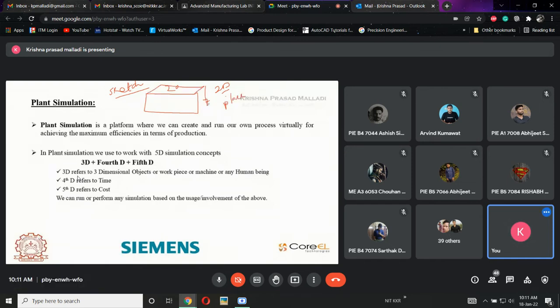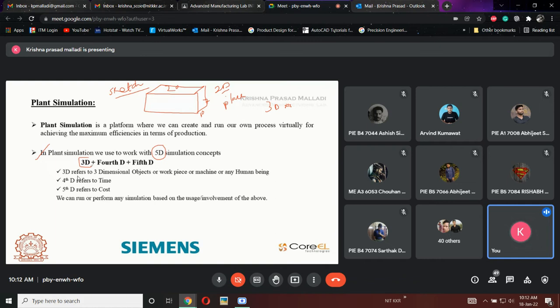Now this is a plane or this is solid? Solid. It's a solid part. So for every solid part, there will be 3D values, which means it is having x, y, and z. So this plant simulation will be considering the 5D simulation concept. In the 5D simulation concept, the first three are nothing but three-dimensional, which is x, y, and z.